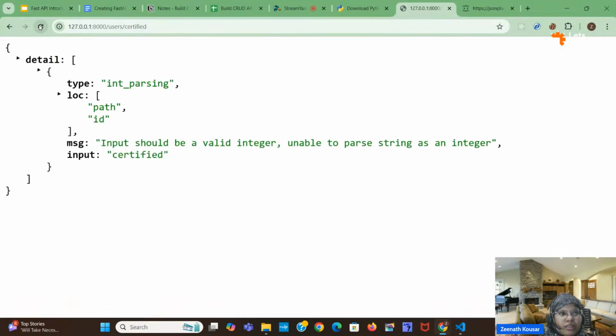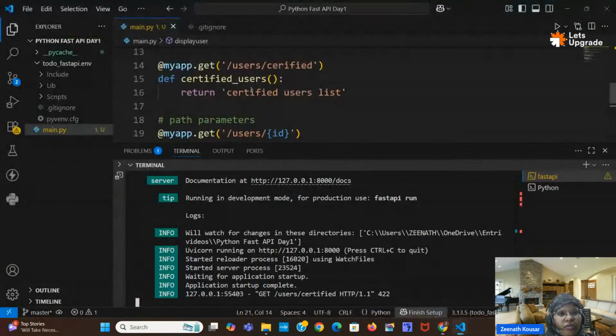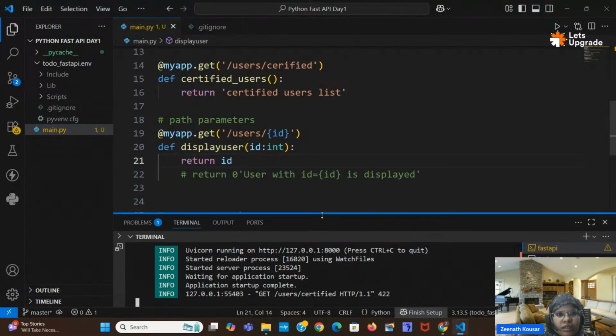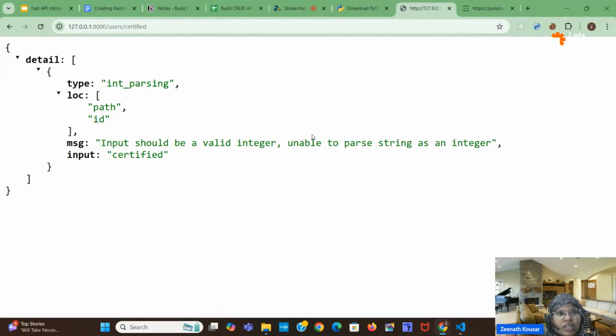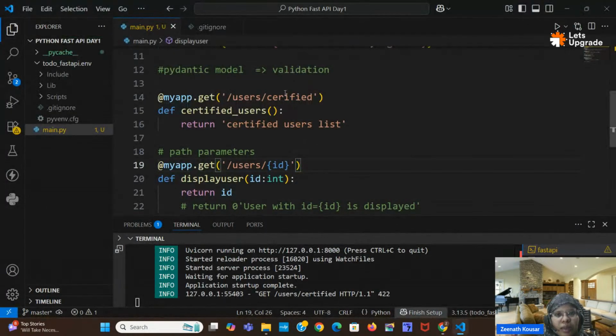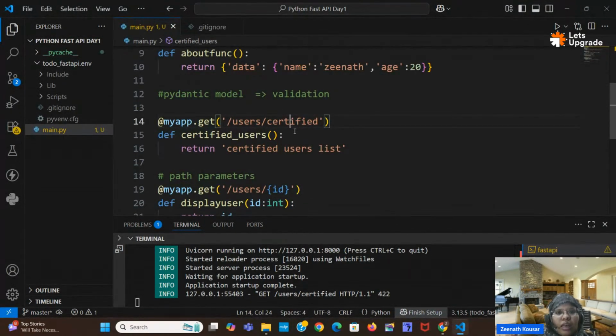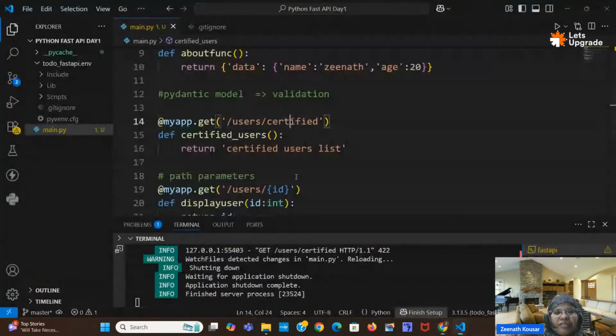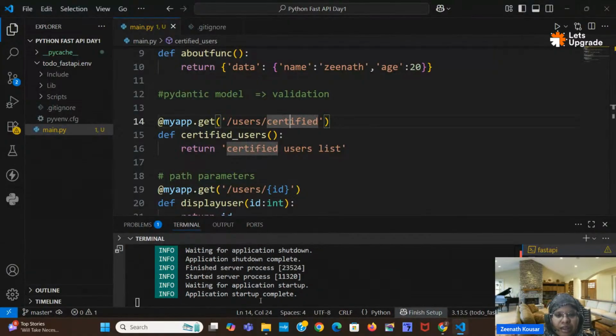I will check once. Path certified, just a second. Users slash certified. Spelling wrong, sorry. Here I have written T. Okay, I will rerun.